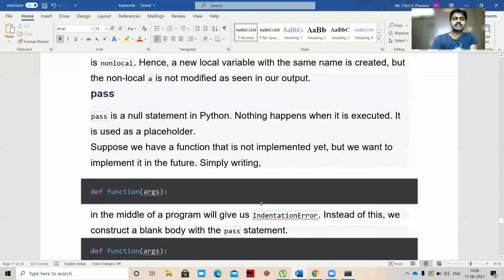So next, pass. Pass is a null statement in Python. Nothing happens when it is executed. It is used as a placeholder. Suppose we have a function that is not implemented yet, but we want to implement it in the future. Simply write pass.